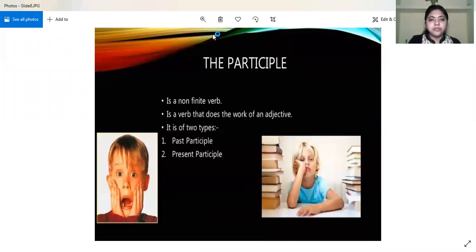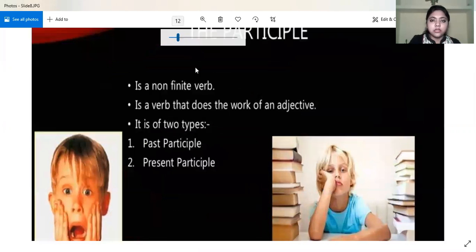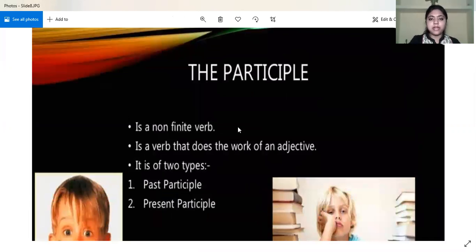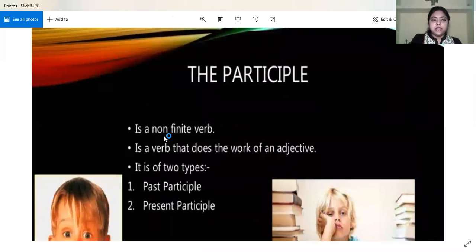So I hope infinitives are clear to you, and now we'll move on to the next type of non-finite verb, that is the participle. The participle is, again, a kind of non-finite verb. It is a verb that does the work of an adjective. This is the important thing which you should keep in your mind, that it does the work of an adjective.